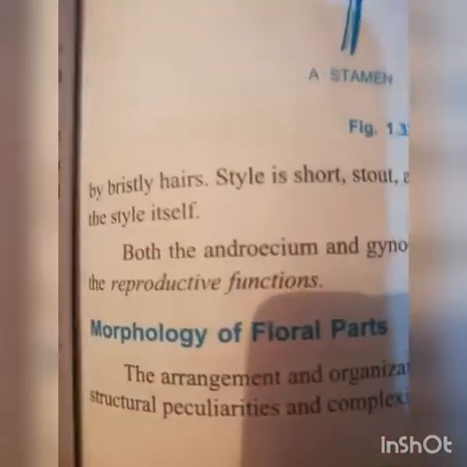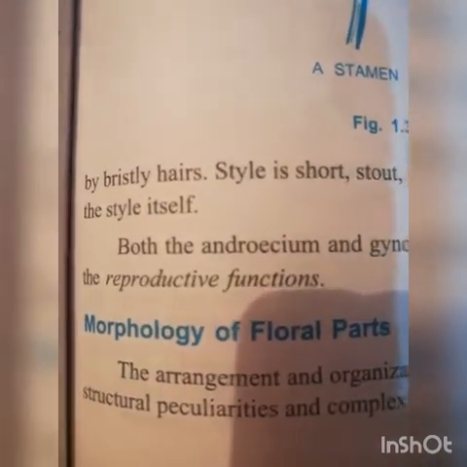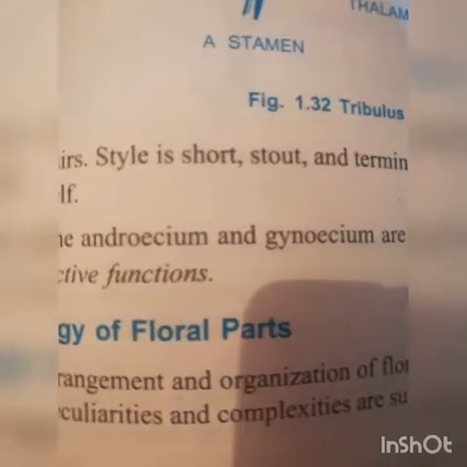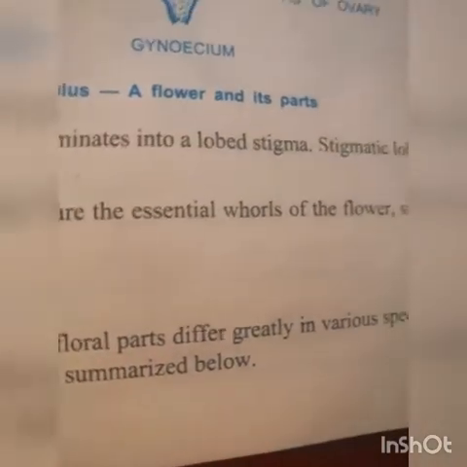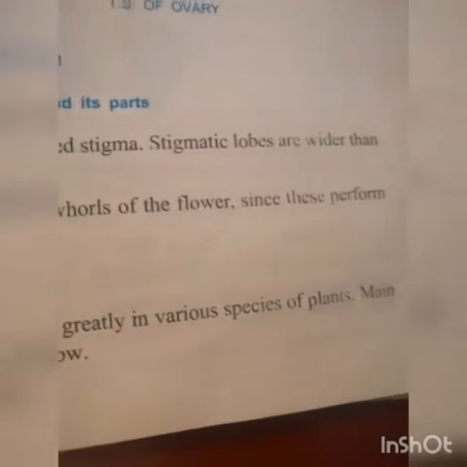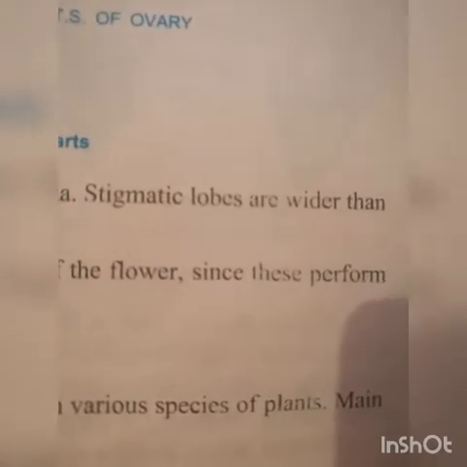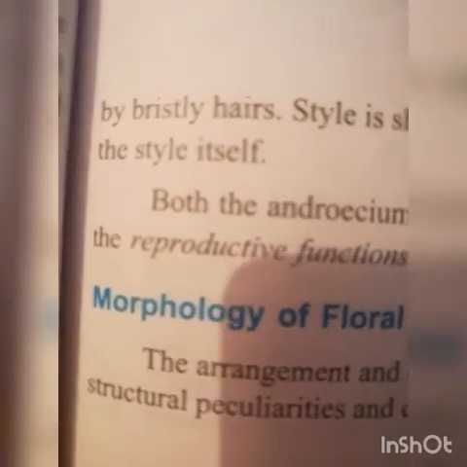Covered by bristly hairs. Style is short, stout, and terminates into a lobed stigma. Stigmatic lobes are wider than the style itself.